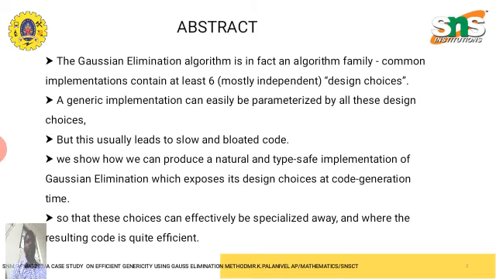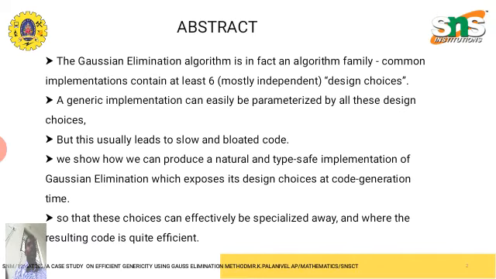A Gauss elimination algorithm is in fact an algorithm family. Common implementations contain at least 6 mostly independent design choices. A generic implementation can easily be parameterized by all these design choices, but this usually leads to slow and bloated code.